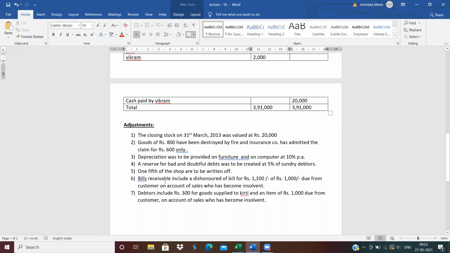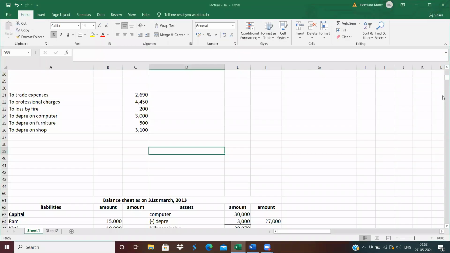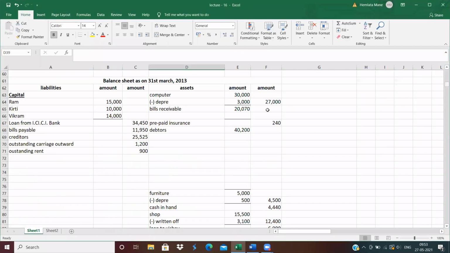So first, we will do the adjustment of bills receivable. In bills receivable, the dishonor of bill was included. So less from bills receivable, less dishonor of bill. How much? 1,100.